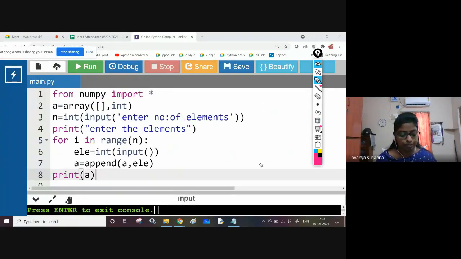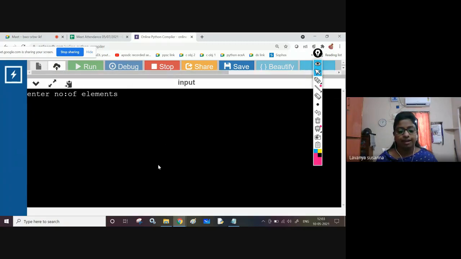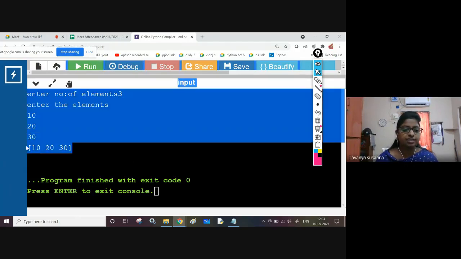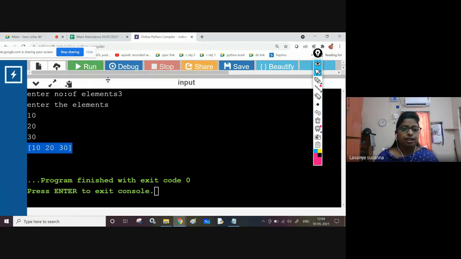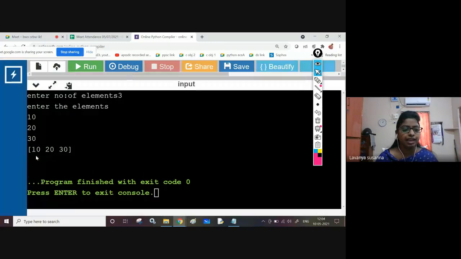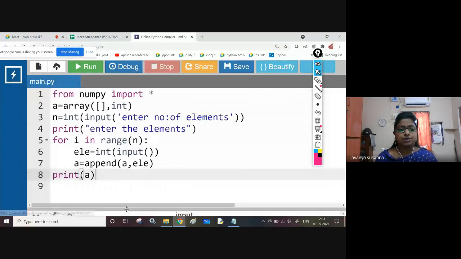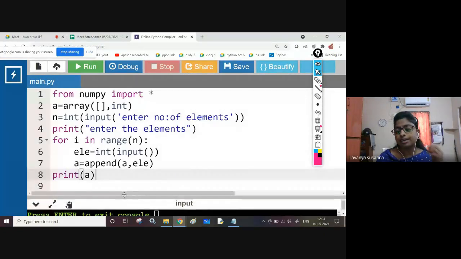Now I will execute and show you. Enter number of elements: 3. Enter elements: 10, 20, 30. See here, the array 10, 20, 30 is displayed, right? In the program you have given an empty list, through the keyboard you are entering the values, and again you are printing the array. See, the array contains 10, 20, 30. Is it clear, students? Shall I continue?